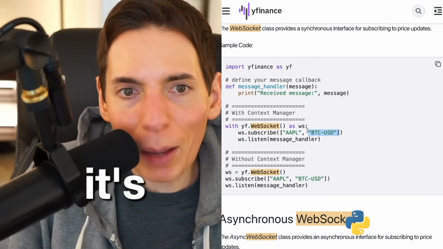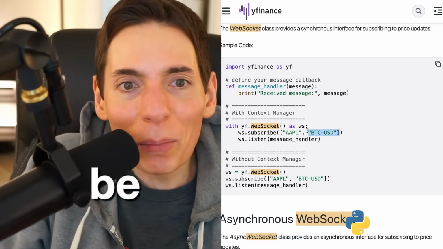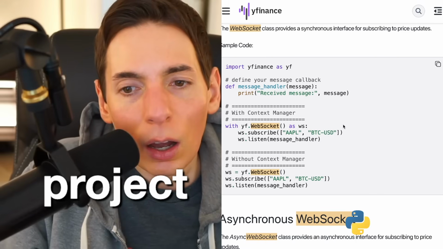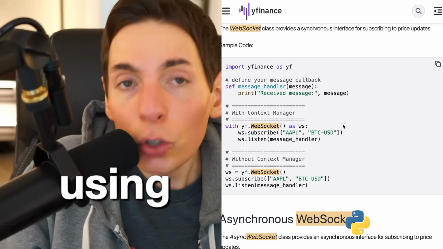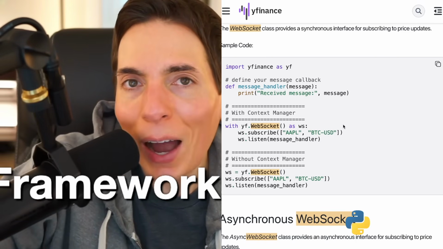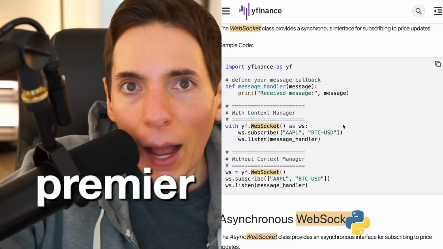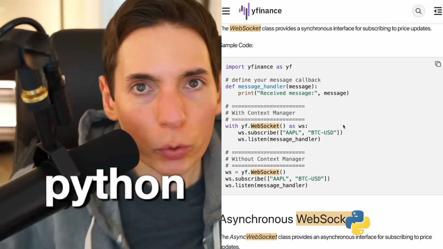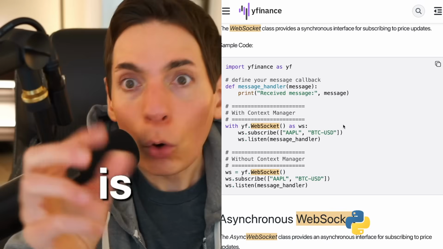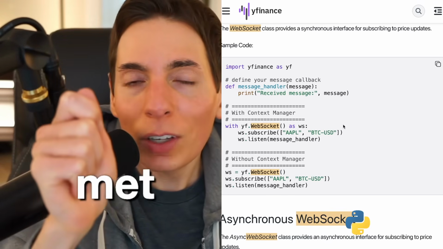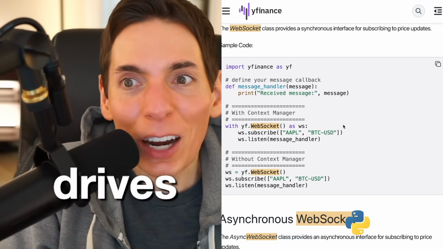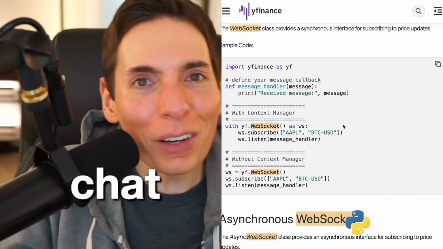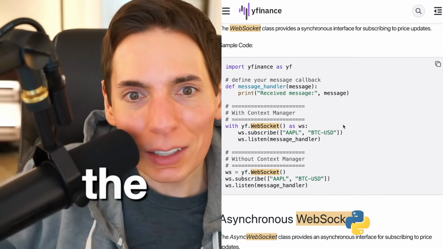MPL could also be useful here. Matplotlib. Oh, we should do Matplotlib. For this project, do you use native modules of your own? Yes, for the most part, we'll be using open source frameworks, right? We're going to be using PyTorch, which is the premier AI module for Python. But it's also libtorch, which is written in C by Meta or Facebook, and it's what drives and powers OpenAI, right? We're going to be using the same framework that ChatGPT uses. We'll be using the same technology that ChatGPT uses.